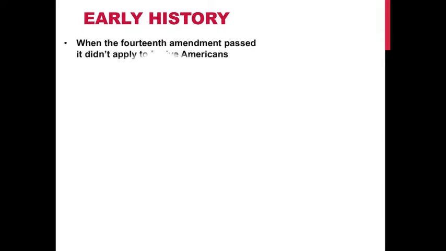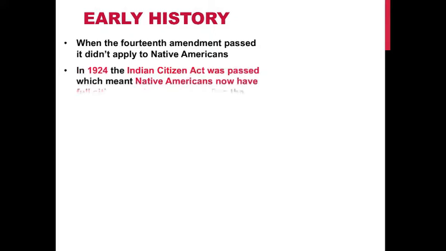Furthermore, in the early history of Native American civil rights, when the 14th Amendment passed, it stated that all persons born in the U.S. are citizens. However, this didn't apply to Native Americans, which meant that they were not allowed to vote, even though they were born in the U.S. In 1924, the Indian Citizenship Act was passed, which meant Native Americans had full citizenship in the U.S., including the right to vote.